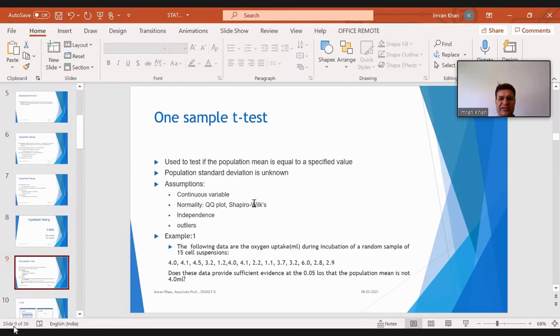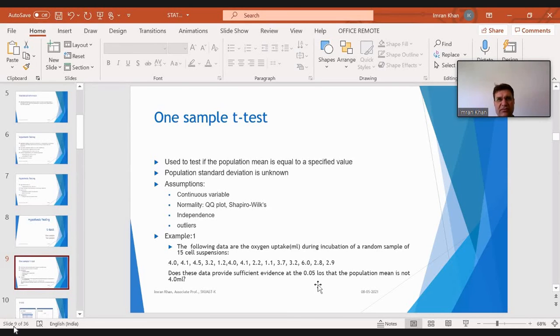Now, here we have an example. The following data are the oxygen uptake, in ml, during incubation of a random sample of 15 cell suspensions. So these are your data: 4.0, 4.1, 4.1. This is your oxygen uptake in ml during incubation of a random sample of 15 cell suspensions. Now the question which we need to answer is, does this data provide sufficient evidence at 0.05?